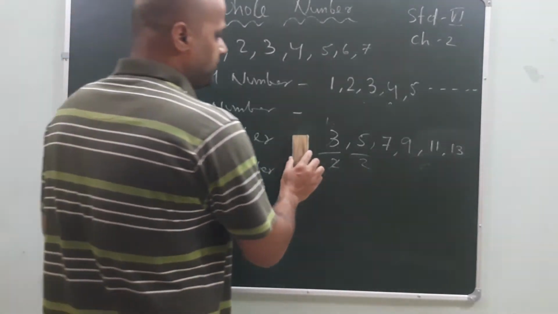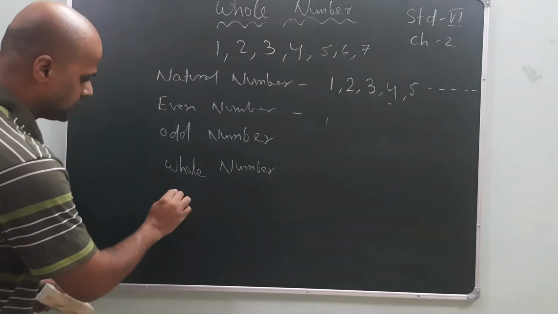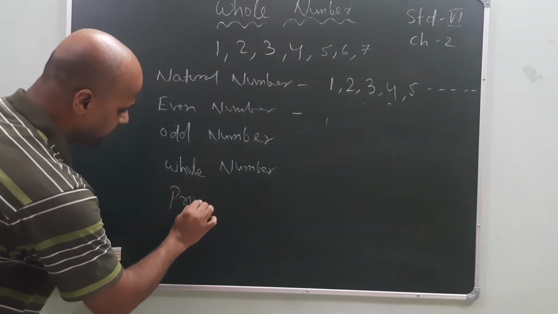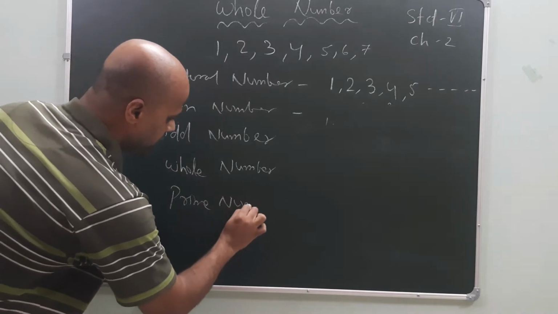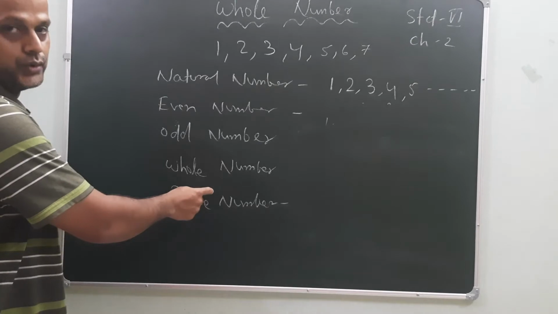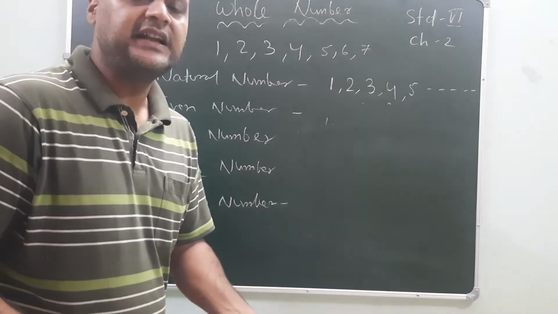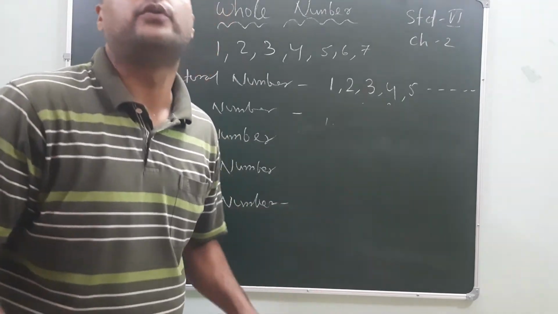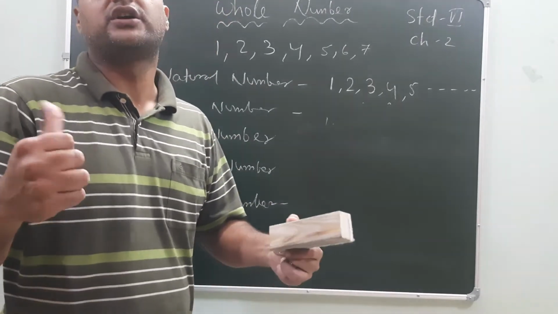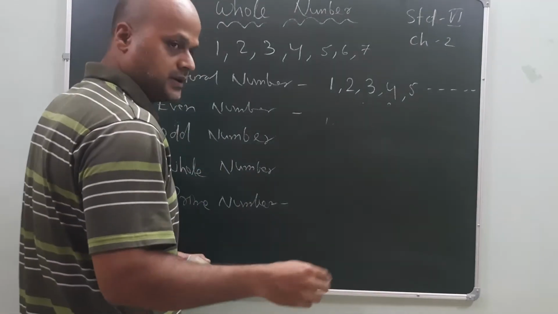Understood? Now, in the natural numbers, another type is also there: prime numbers. Then after that I will come to the whole number. Prime numbers are those numbers which are divisible by only 1 and itself, not by 2 or any other numbers.